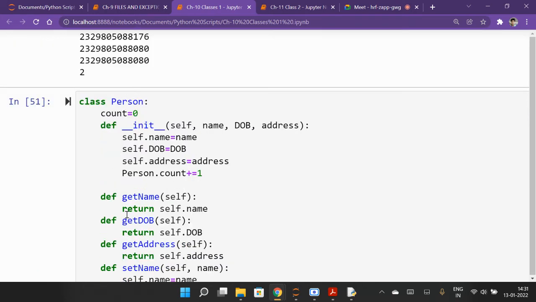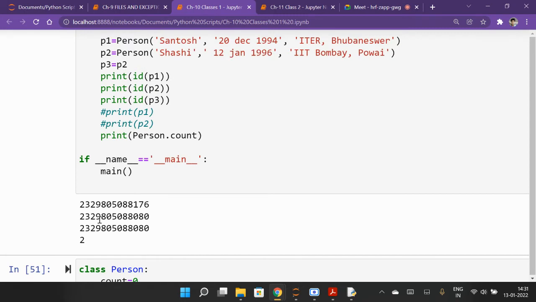So okay, let me just run it. Check here. So p2 and p3 have the same ID. So it will not count them separately. If the ID is different, it will count them. It's p3 and p2 are the same actually. Okay, that's why we have only two persons. Okay, fine.